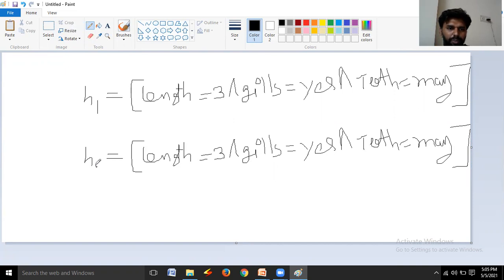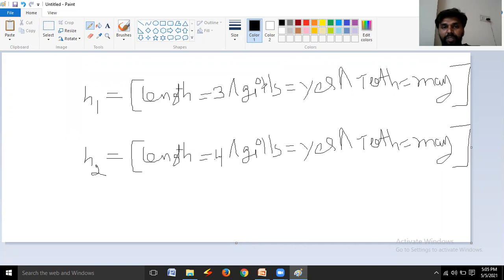H2 is equal to... now the length is not 3. For H2, H2 indicates hypothesis space, hypothesis 2. The length is 4.